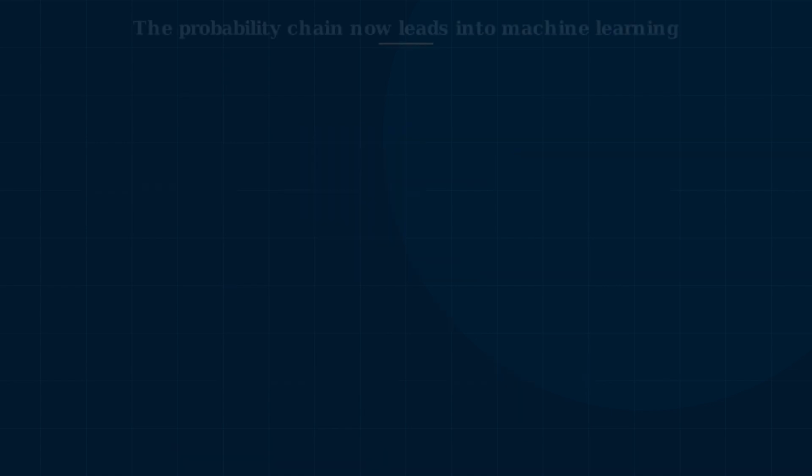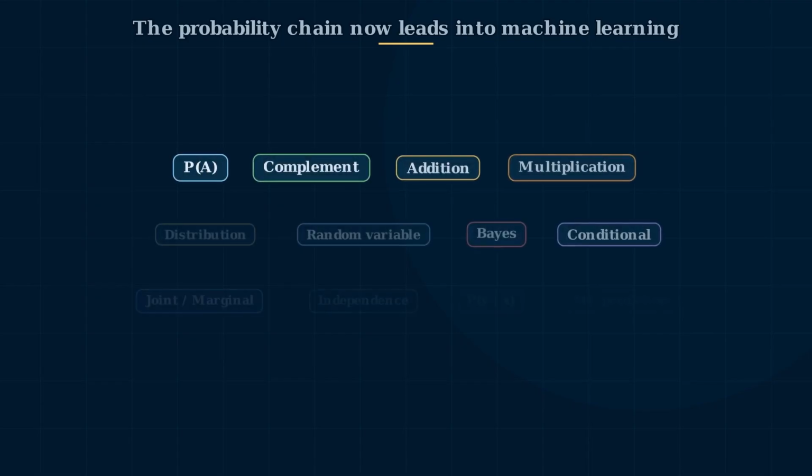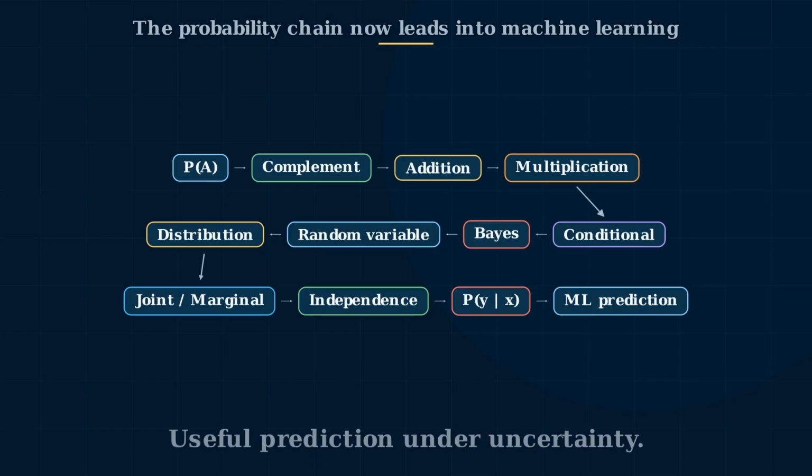Now the chain is complete. Probability starts with events, P(A). Then we learn complements, addition, multiplication, conditional probability, and Bayes' theorem. Random variables let us attach probability to values. Distributions show how probability is spread. Expected value summarizes the long-run average. Joint and marginal probability help us work with many variables at once. Independence tells us when variables do or do not carry information about each other.